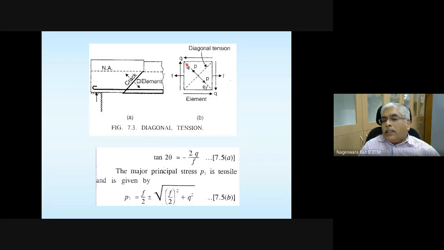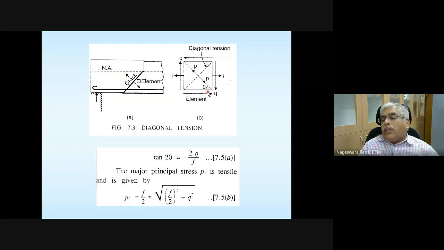This diagonal shows the major principal stress, and the stress is acting like this. That means it is trying to pull this diagonal in opposite directions, so any tearing or crack is going to be formed along this direction. That's why it is written here diagonal tension. So along this plane you are going to have tension.